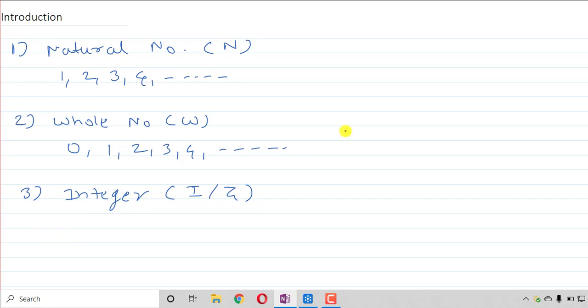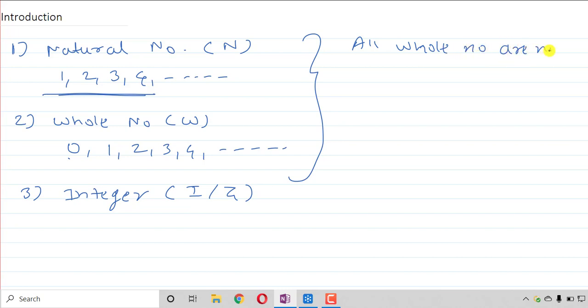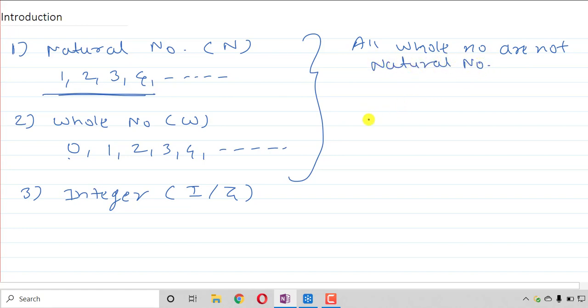Now from this, you have seen in your previous class. Can I say all whole numbers are natural numbers? Just examine this. No, because 0 is not present in natural numbers. So all whole numbers are not natural numbers. This is one conclusion we have derived from the previous knowledge.